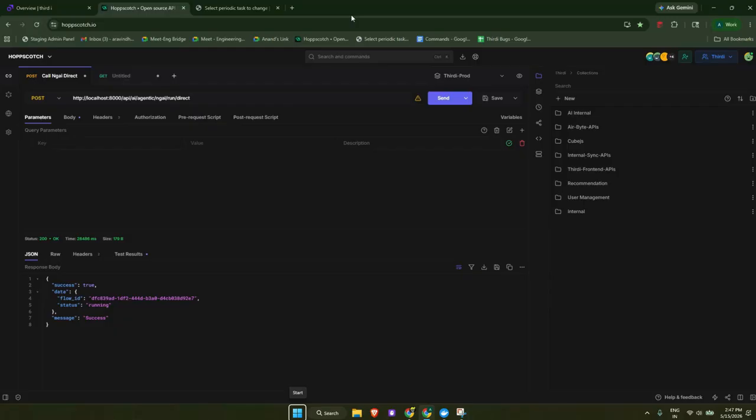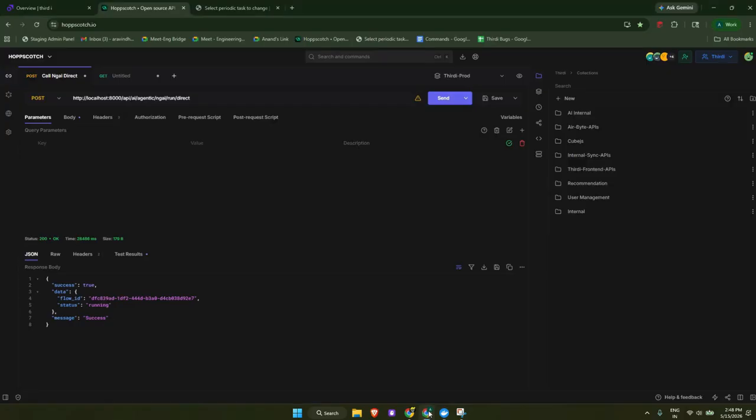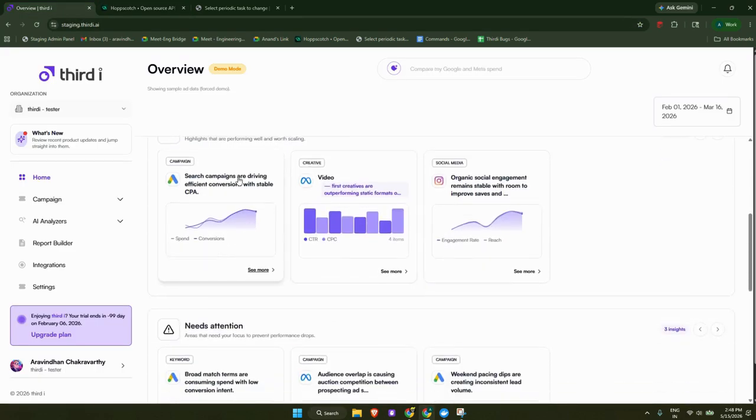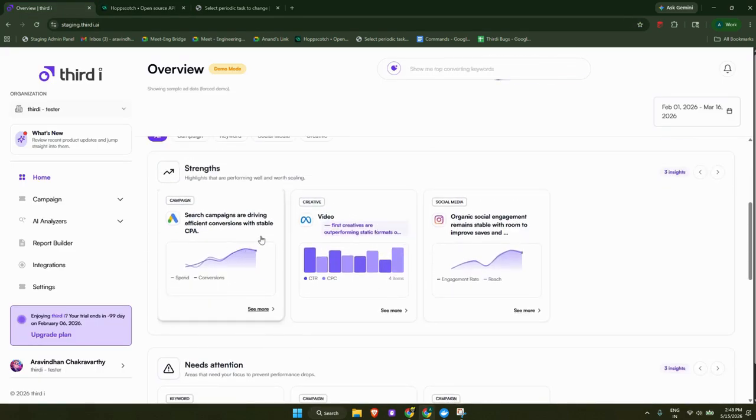This will show how the agent works. We can use this endpoint to call our orchestrating agent. Now I have set it for creative analysis, so the creative agent is called via this API. Once I click send, the data will be sent to the LLM and we will get an output, which can be seen over in the UI like this. So this is how the charts and the alerts will be shown to us on the UI.